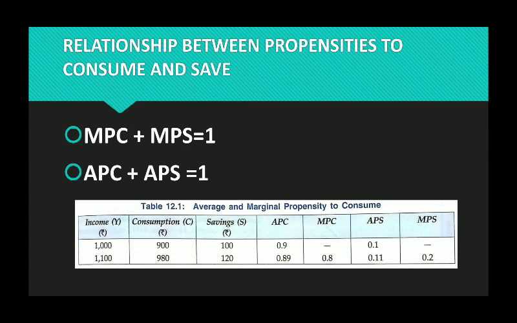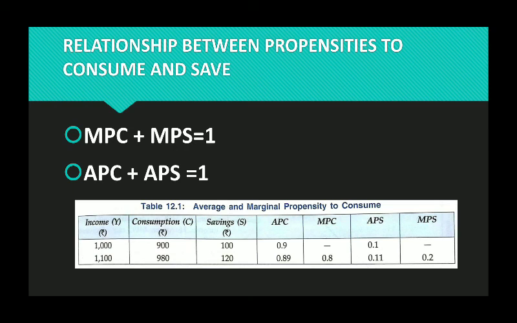We all know that consumption plus savings is equal to income. So change in consumption plus change in savings is nothing but change in income. So delta Y upon delta Y will get cancelled out, and what we will get is 1.